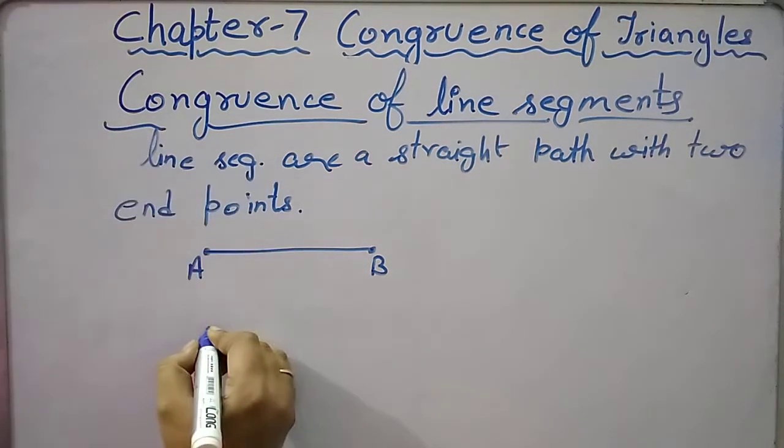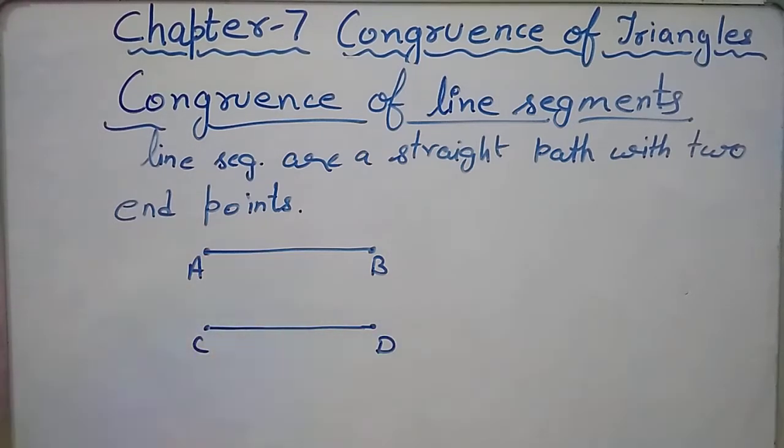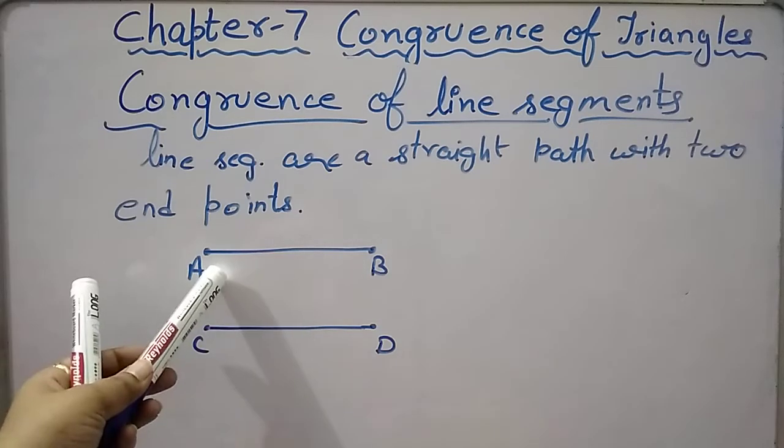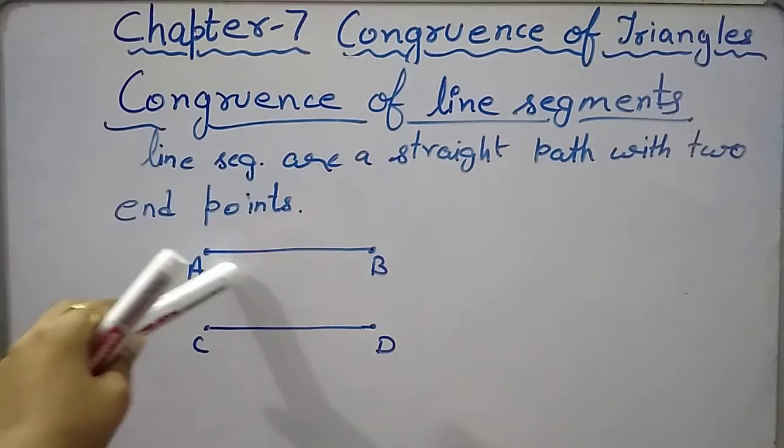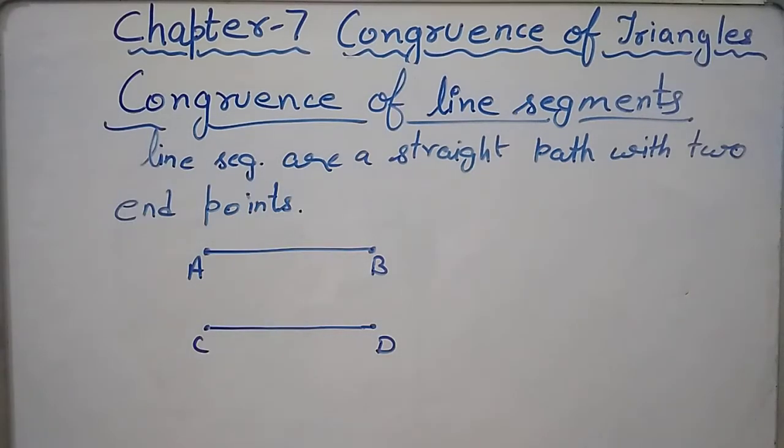Now if I have another line segment, CD, and we have to find whether AB is congruent to CD or not. In the same way, we can trace either line segment, CD or AB. Put the tracing paper, trace this line segment and put it on the other line segment. If they overlap each other, that means they are congruent. And if they do not overlap each other, they are not congruent.